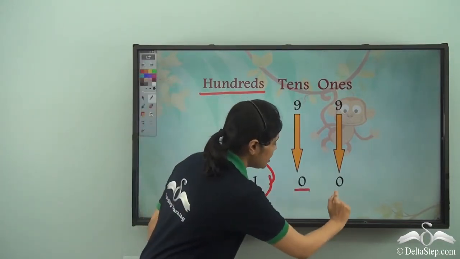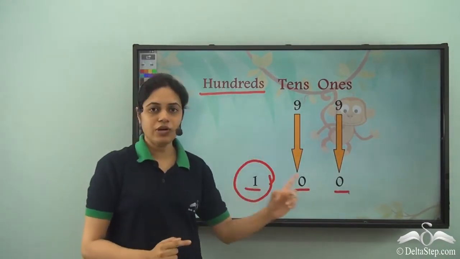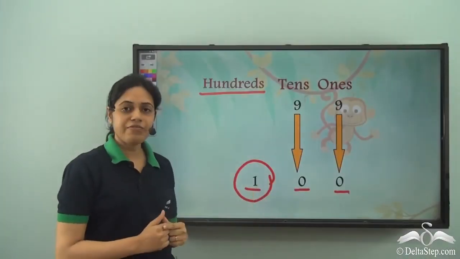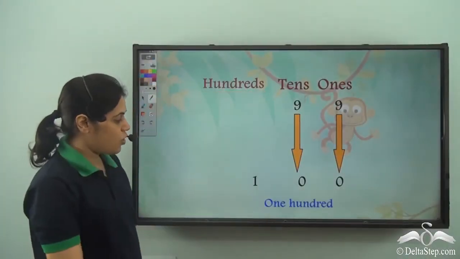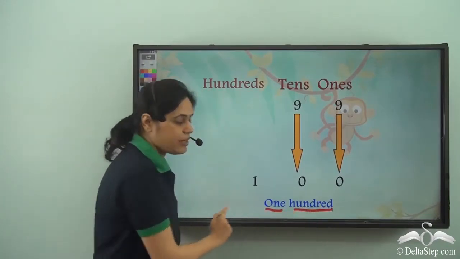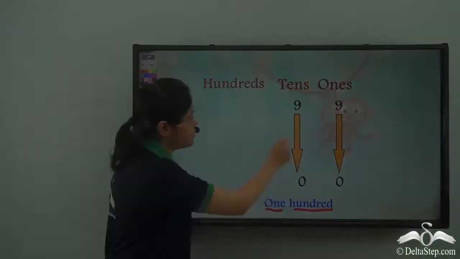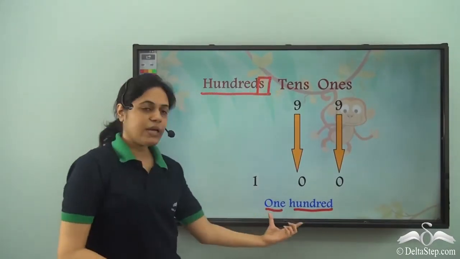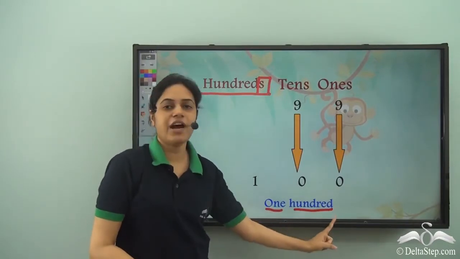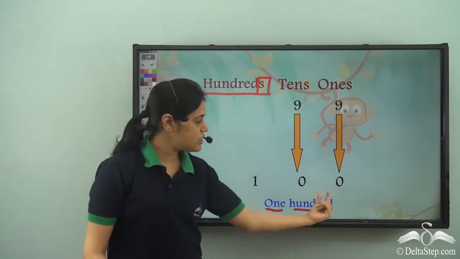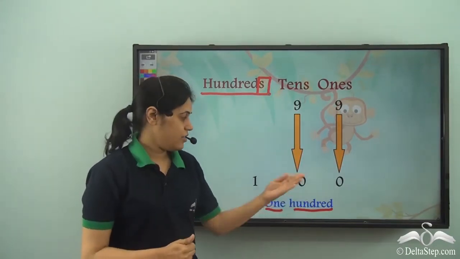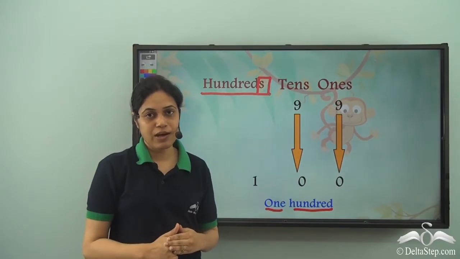So we see that there are three digits. 100 is the first three-digit number. And what is this number called? In the hundreds room, we have 1. So this number is called 100. Remember, it is not 100s. The name of the room is hundreds with an S, but the name of this number is just 100 without an S. And Rohit was very happy to know this number.